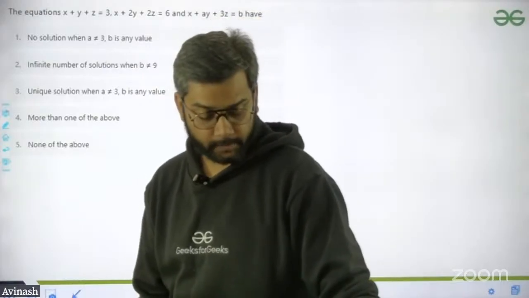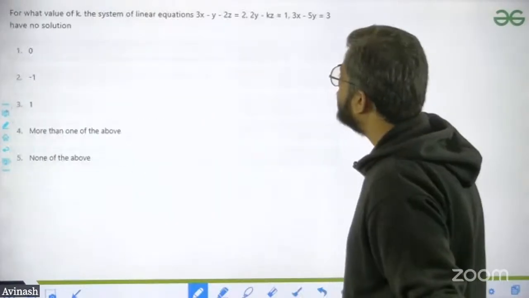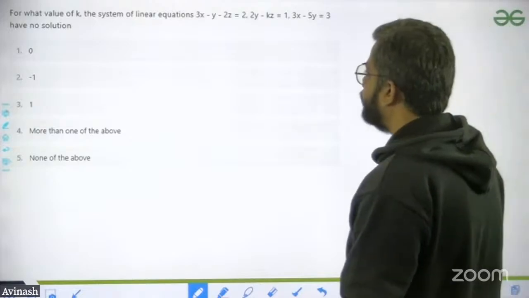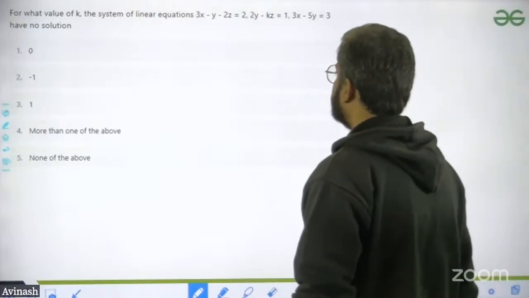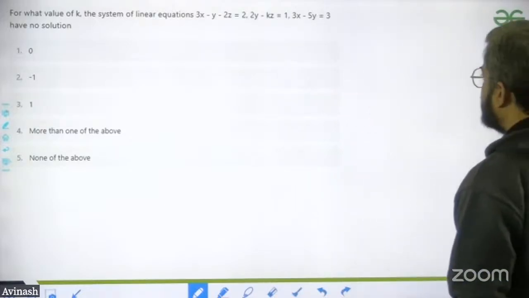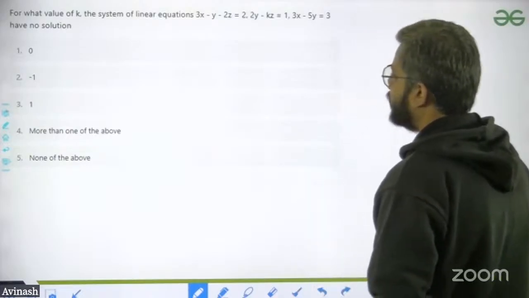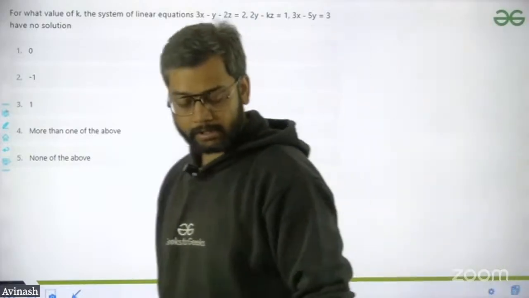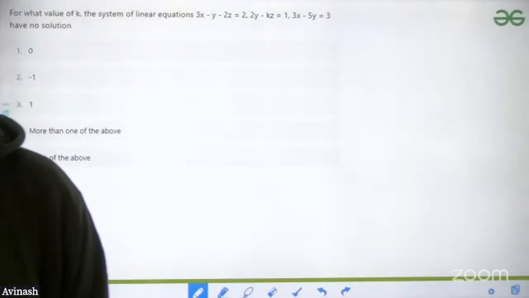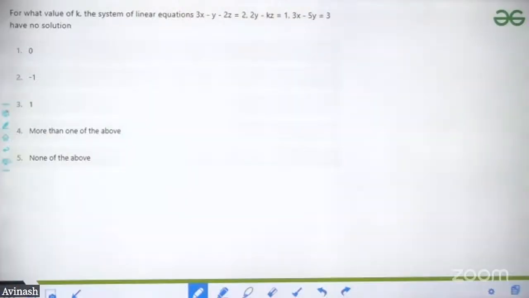Okay, next question. For what value of k does the system of linear equations 3x minus y minus 2z equals 2, 2y minus kz equals 1, 3x minus 5y equals 3 have no solution? Again, the same question in consecutive years. I am getting this type of thing in consecutive years.